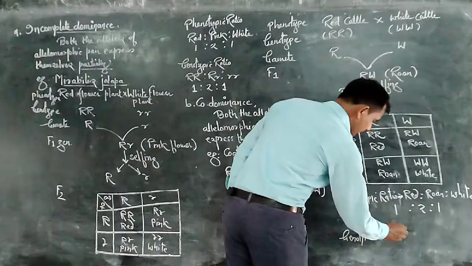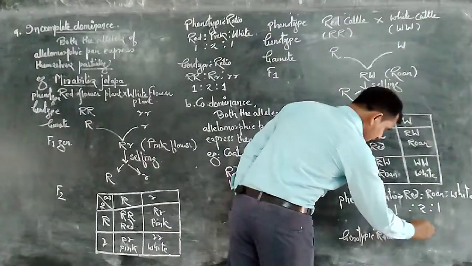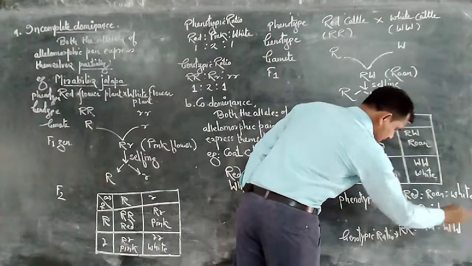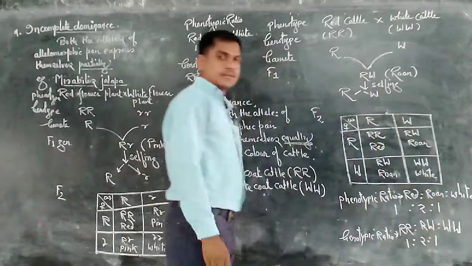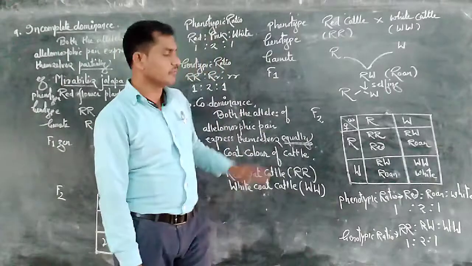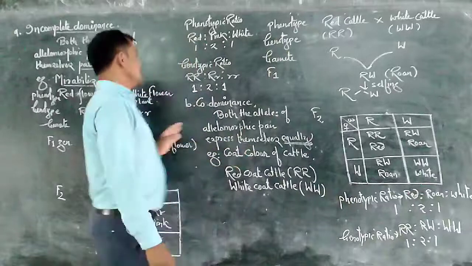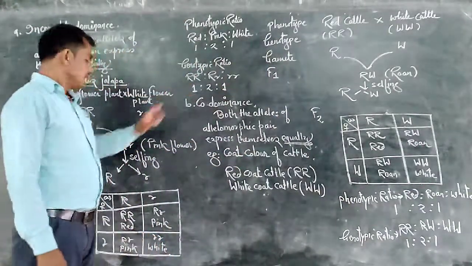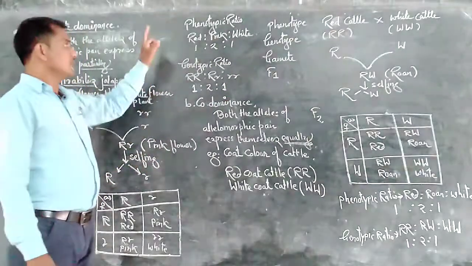Genotypic ratio: capital R capital R is to capital R capital W is to capital W capital W, so this is also 1:2:1. The phenotypic and genotypic ratios are both the same, 1:2:1, in codominance also. So this one is incomplete dominance and this is codominance. In both cases, the genotypic and phenotypic ratio are the same, 1:2:1.